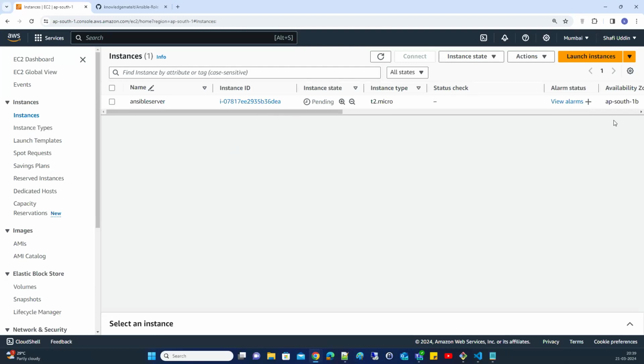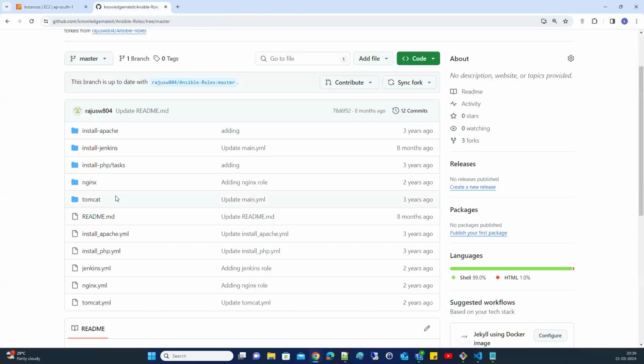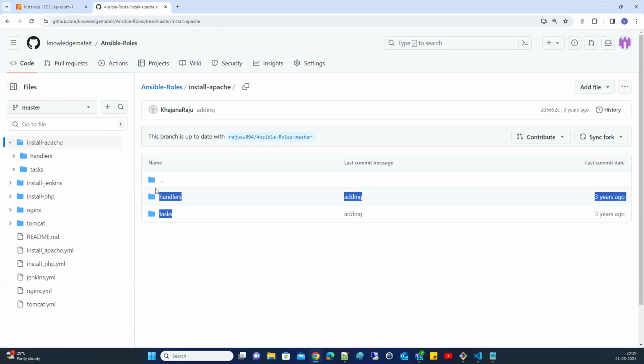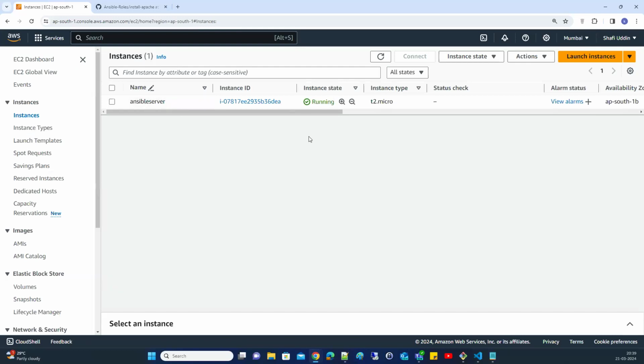It will use one main.yml file. If you have this structured format, it will get integrated. You can see how it is integrated through the main.yml file. I will show that. So this is the Ansible server.